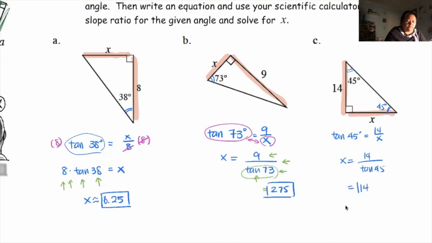Wait a minute, Ms. Chu, it says 14. It should be, right? 45, 45, 90. We said that if the angles are the same, the sides are the same. So if there's 14 here, x is also 14. That's why I said if you already know the answer, don't steal the thunder. So you probably already saw that.